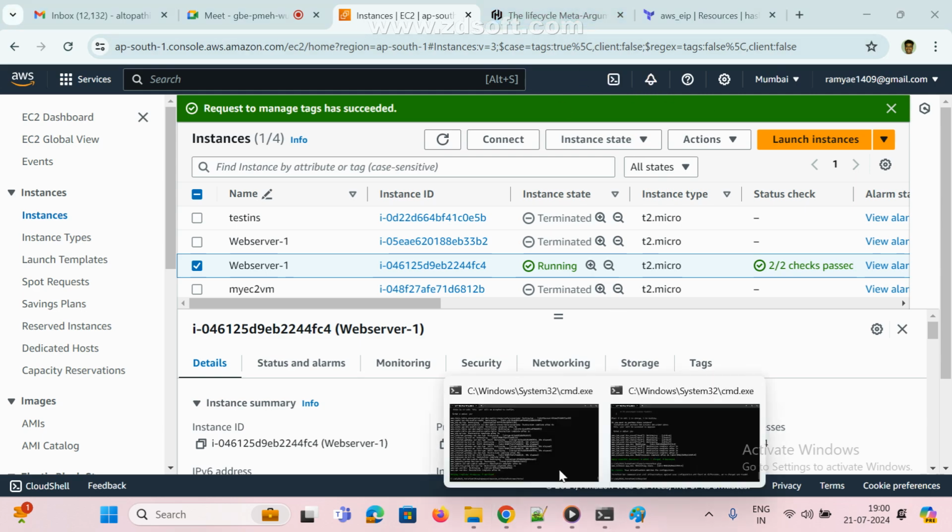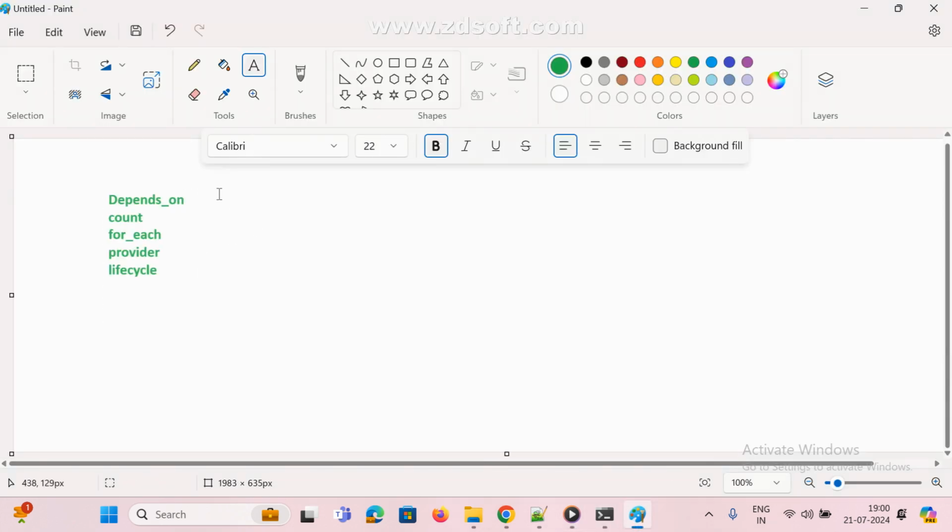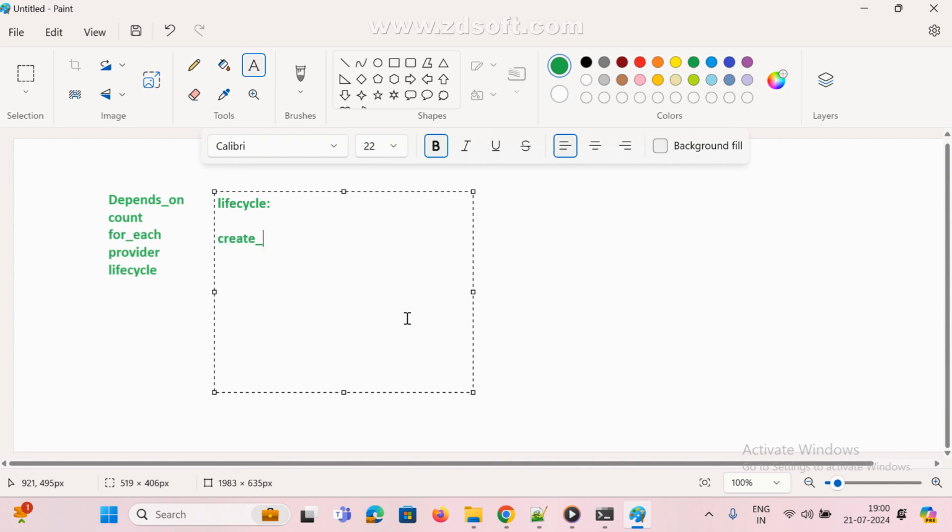So that's the way. In interviews also people are asking what is Terraform life cycle. They are simply asking life cycle. So first one is create before destroy. This is one. Next, prevent destroy.